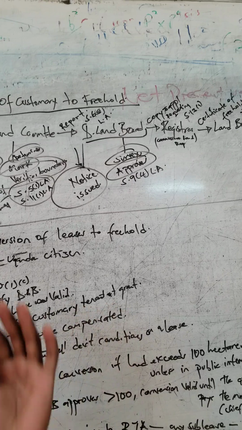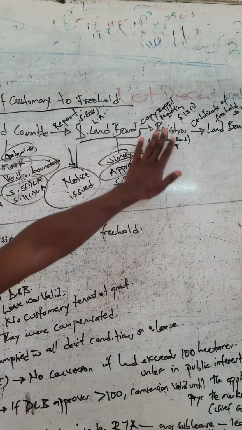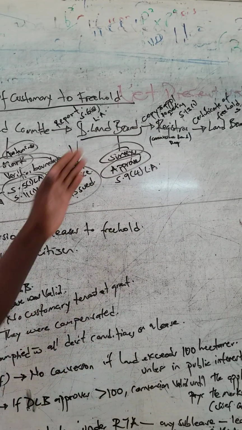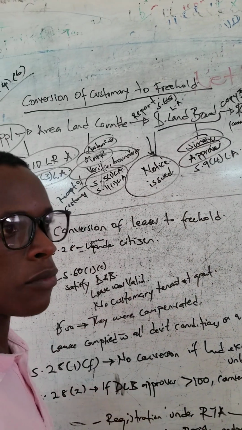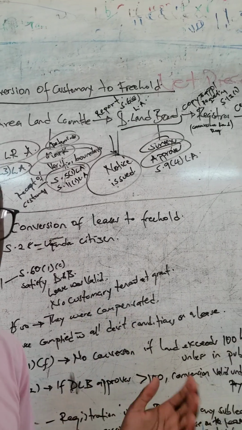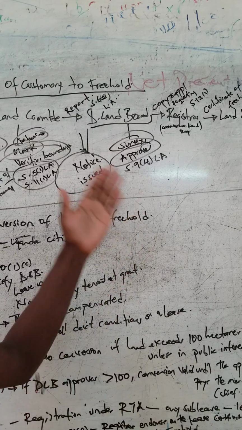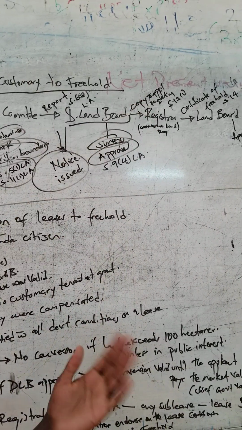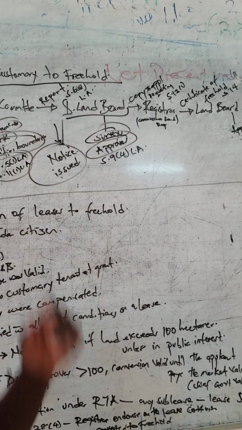It is provided under section 13, subsection 1 of the Land Act. So they send this copy to the registrar, requesting him or her to issue a certificate of freehold. Basically, afterwards the registrar has to look through, but all things are already done, so there is no need of making surveys among others. They follow the report and they consider the request of the district land board.